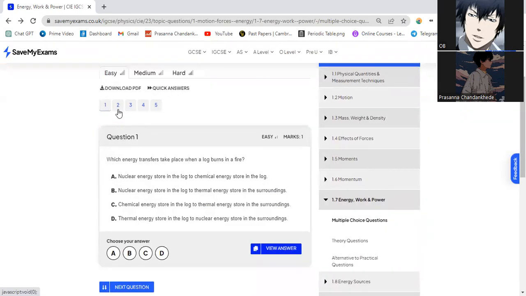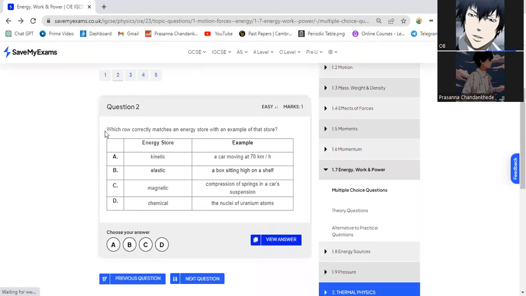Let's go to the next question. Which row correctly matches an energy store with an example of that store? Kinetic, a car moving at 70 kilometers per hour. Elastic, a box sitting high on a shelf. Magnetic, compressing of a spring in a car suspension. Or chemical, the nuclei of uranium atoms. I think it will be A.